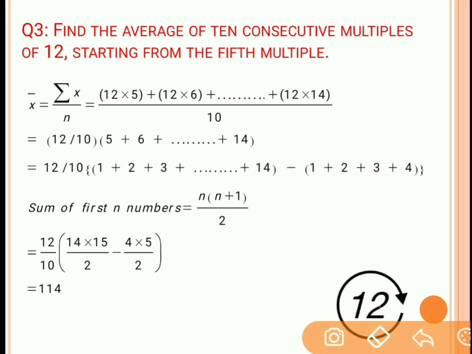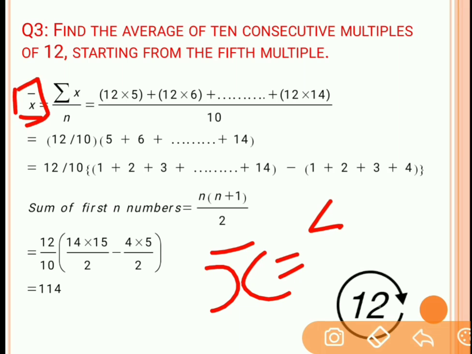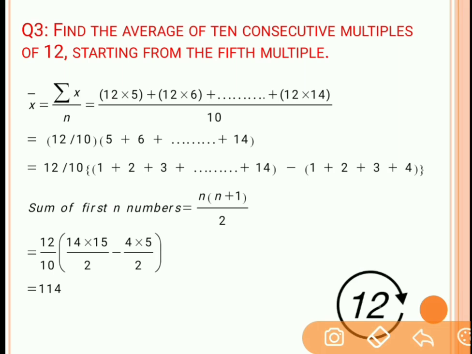So simply we will use the formula of average. This is the symbol of average, x bar. X bar is what? It is the symbol of average. And what is the summation? Symbol of summation is sigma x, and n is nothing but the number of data. So x bar is equal to sigma x by n. What is sigma x? Sum of all the terms.